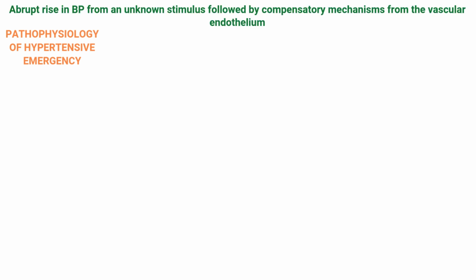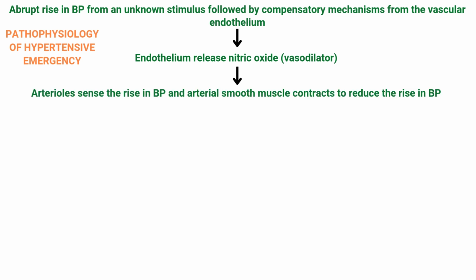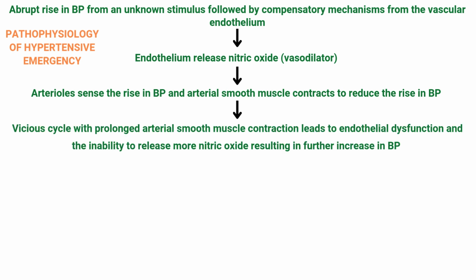Pathophysiology of hypertensive emergency. The initial event is an abrupt rise in BP from an unknown stimulus, followed by compensatory mechanisms from the vascular endothelium. This endothelium releases nitric oxide, that is a vasodilator. Arterioles sense the rise in BP and arterial smooth muscle contracts to reduce the rise in BP. A vicious cycle with prolonged arterial smooth muscle contraction leads to endothelial dysfunction and the inability to release more nitric oxide, resulting in further increase in BP.